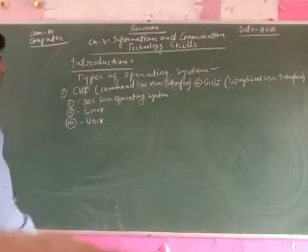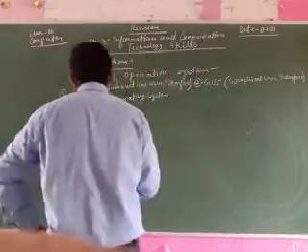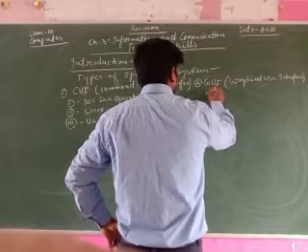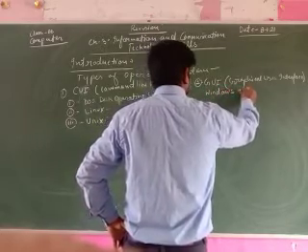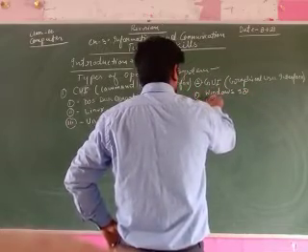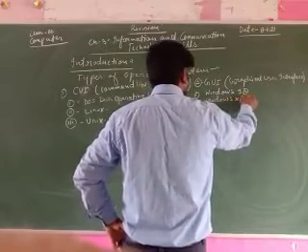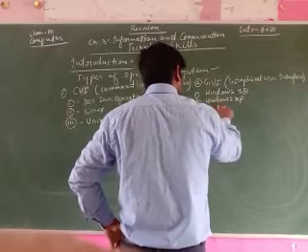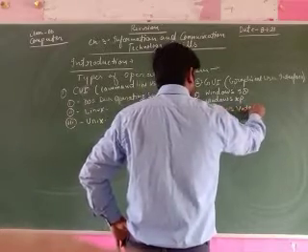These are CUI based operating systems, only keywords. And GUI based operating systems are Windows 98, Windows XP, Windows Vista.